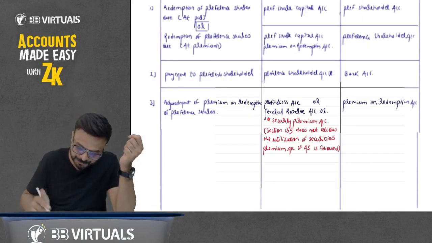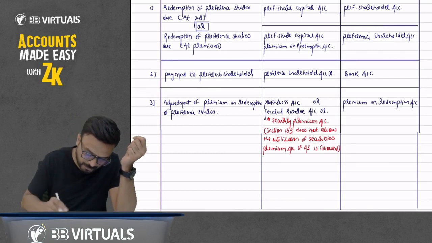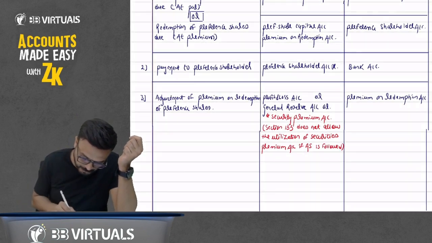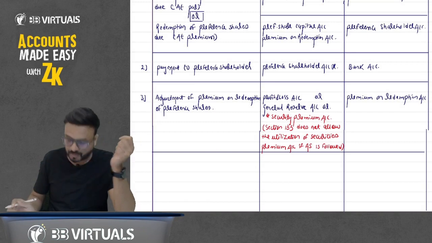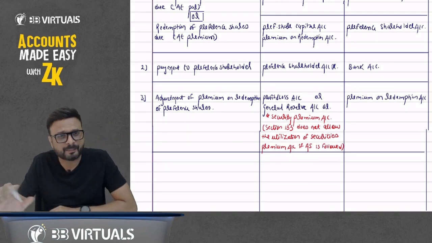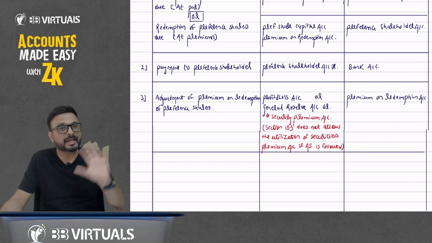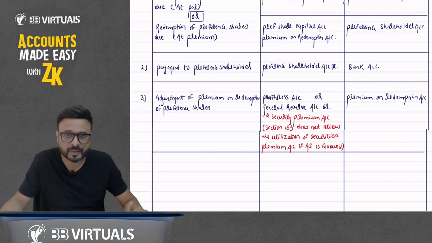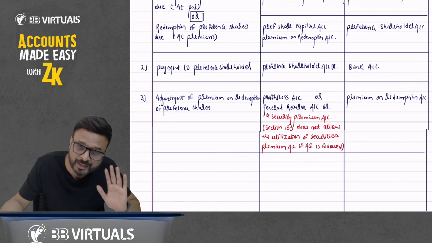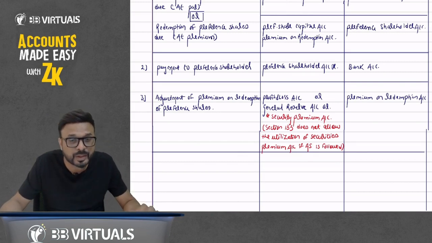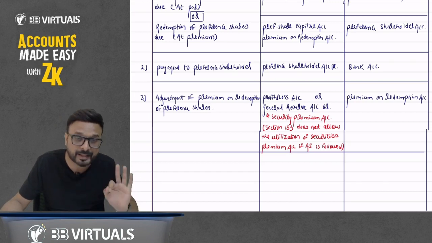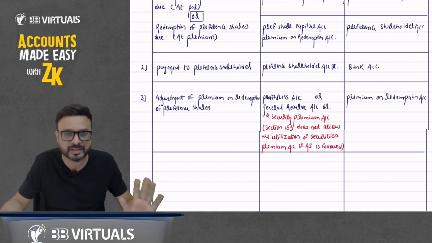Now what happened here? Under the Companies Act, there is Section 133, which says that if any company is following accounting standard, then they cannot utilize the securities premium account to write off premium on redemption of preference shares.